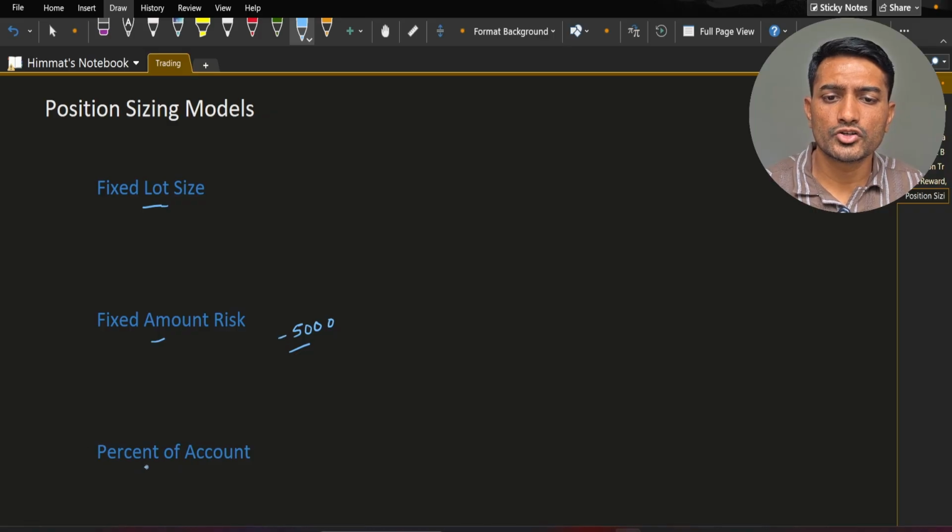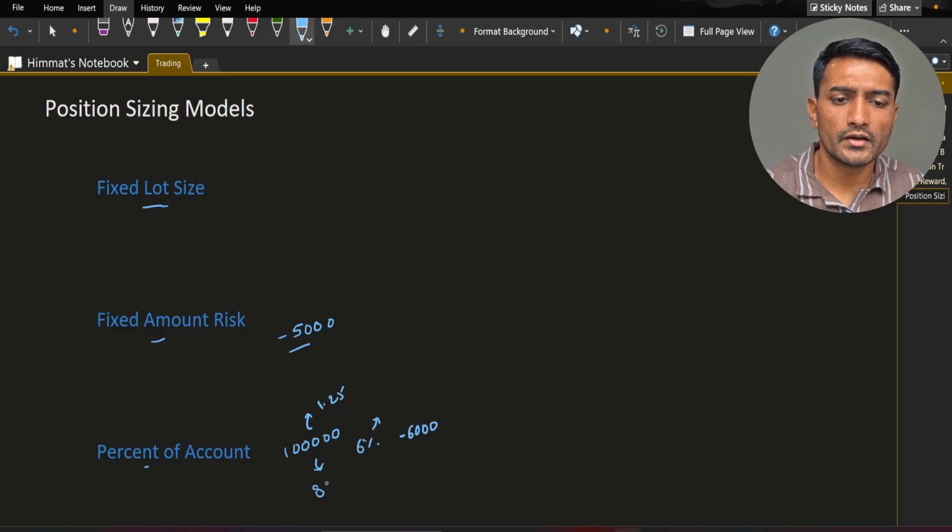Then we have the percentage of account. So let's say your account size is 1 lakh and you put 6% as your position sizing model, or the total risk. And if your account grows to 1.25 lakh, your risk will automatically increase. If your account size reduces to 80k or 90k, your risk amount will automatically reduce. So most professional traders go with this percentage of account position sizing model.